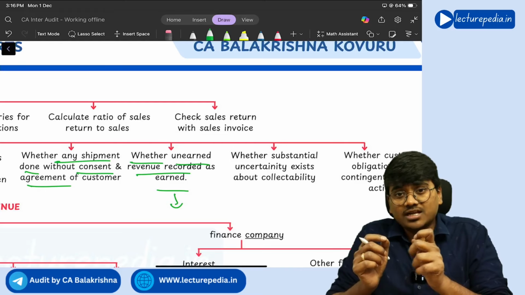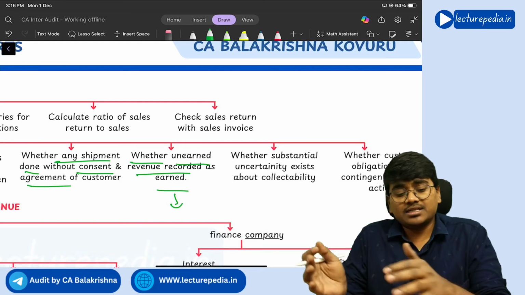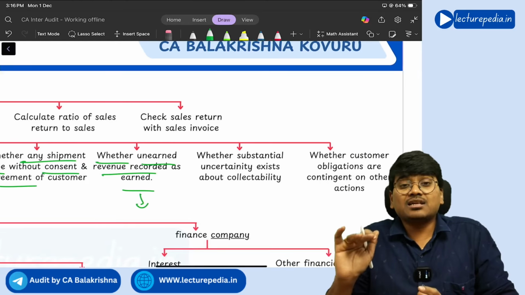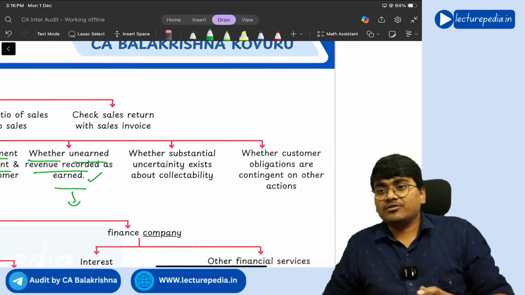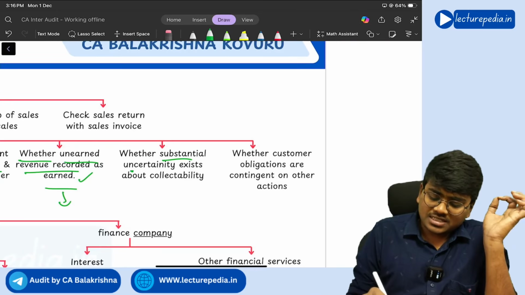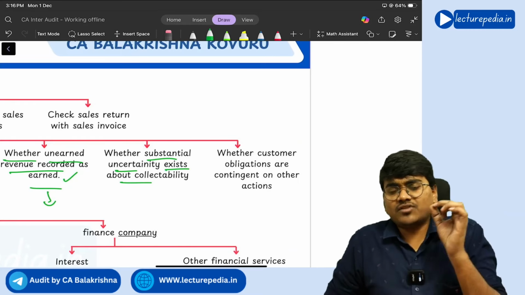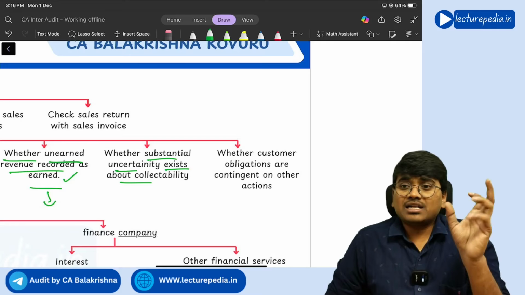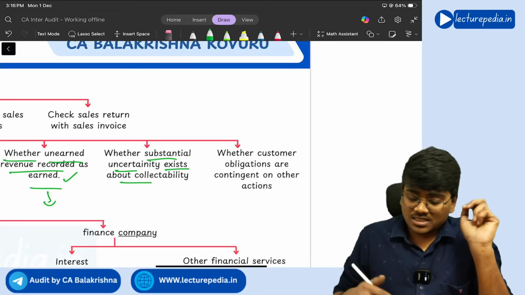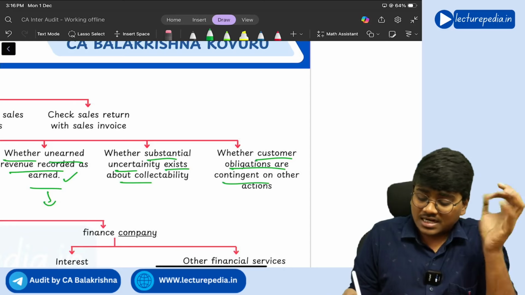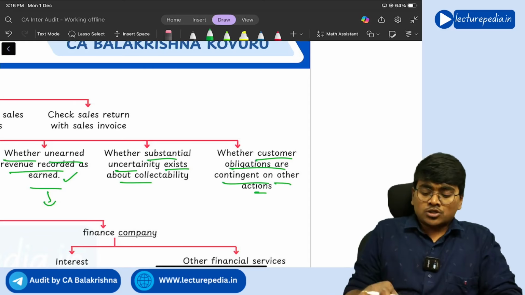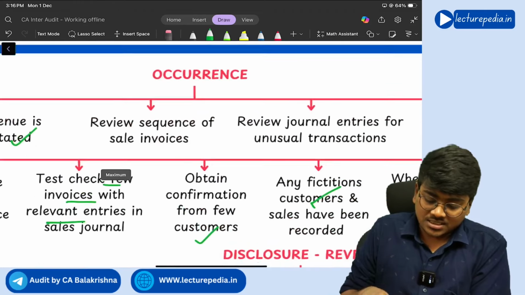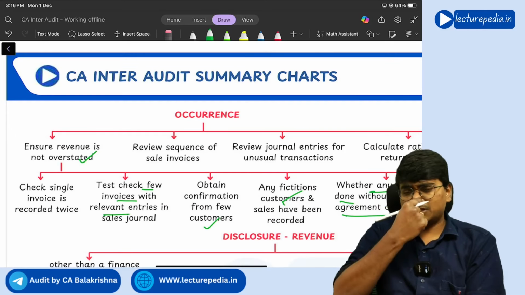But if, let's say for example, the entity has shown complete income at the time of starting of the project itself, which is completely wrong. Like that, unearned income should not be shown as earned. Next, whether substantial uncertainty exists about collectability. If there is an uncertainty about the collectability of the amount, you should provide a relevant provision for that. Understanding. Next, whether the customer obligations are contingent on other actions. So all these things you need to see to ensure that sales have not been overstated, and review the sequence in which sales invoices have been entered.